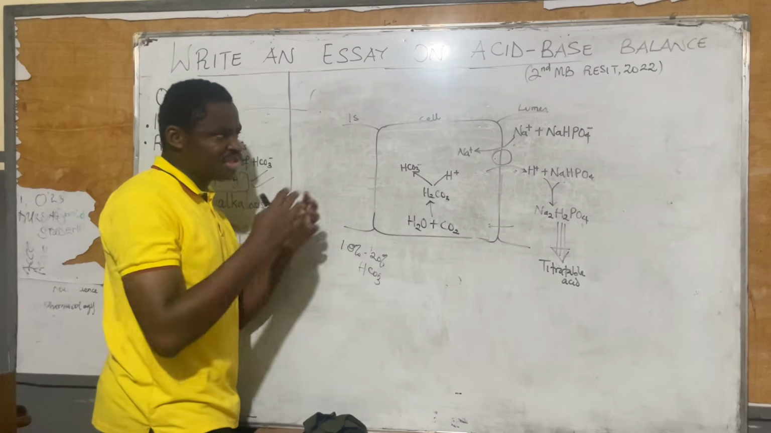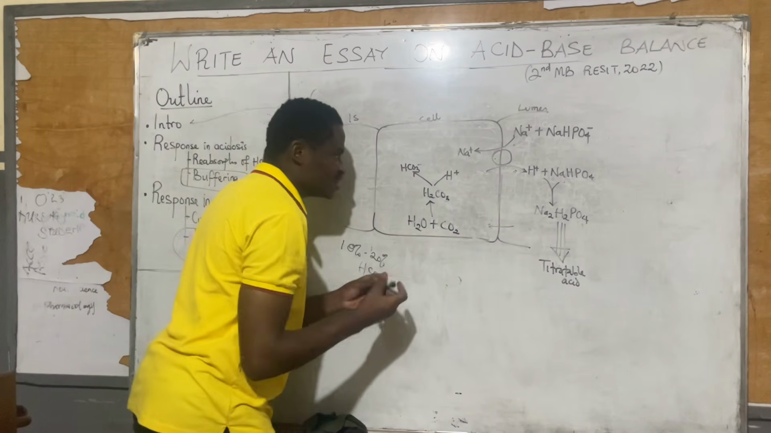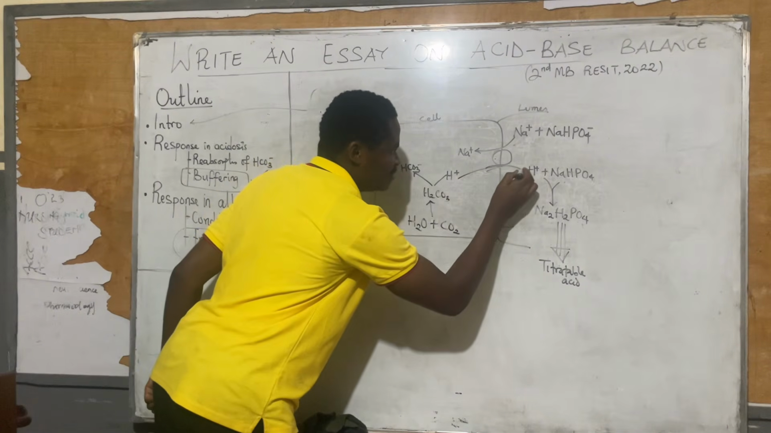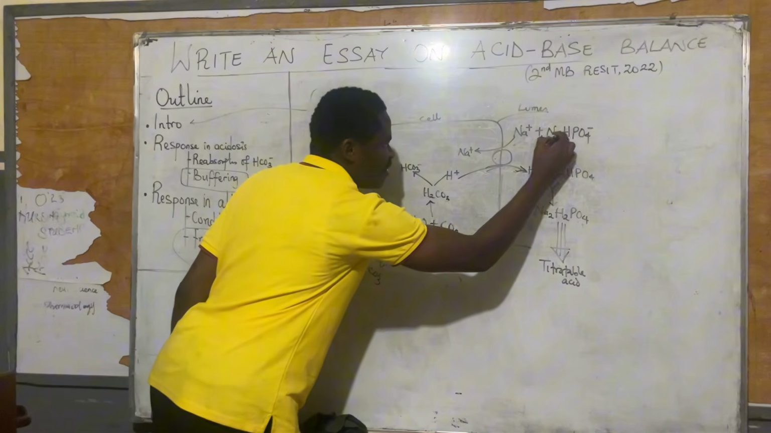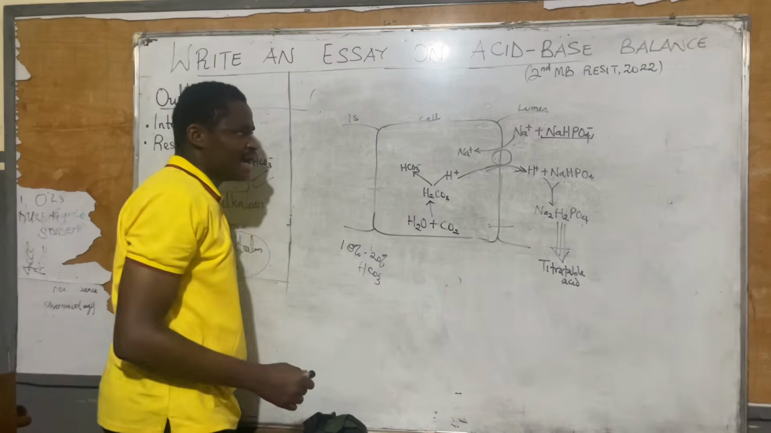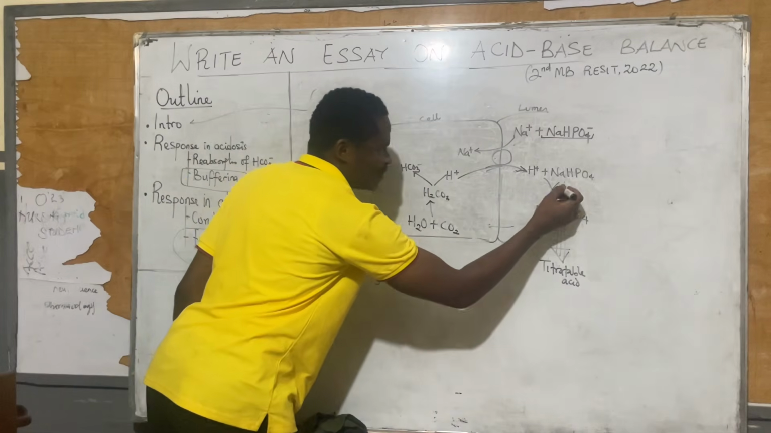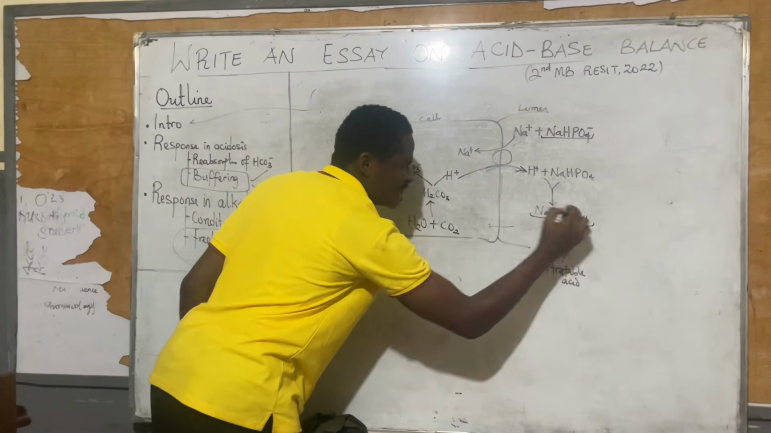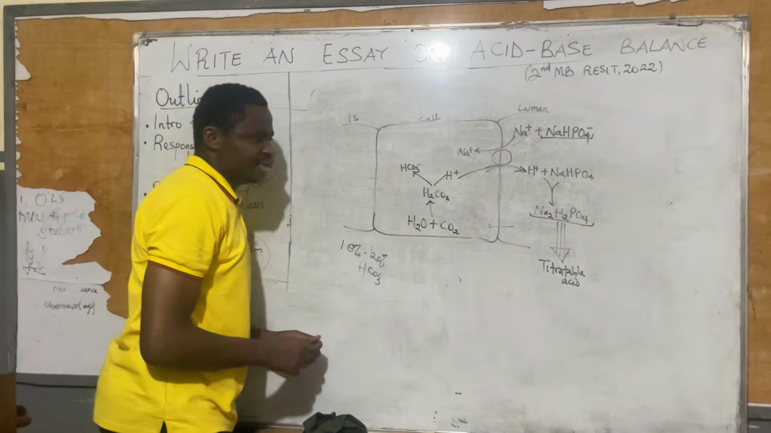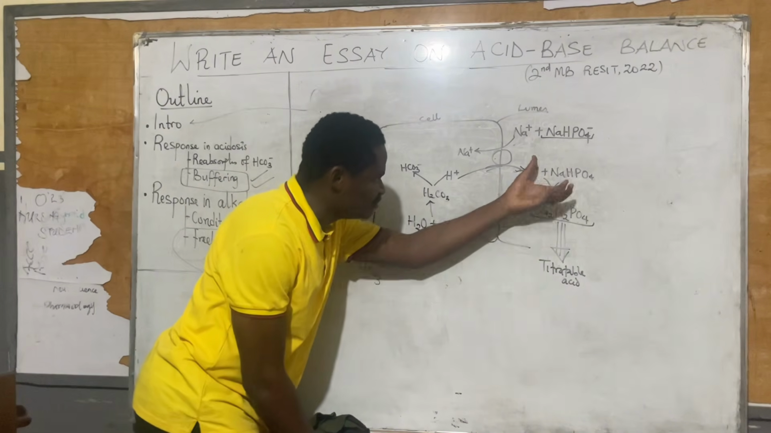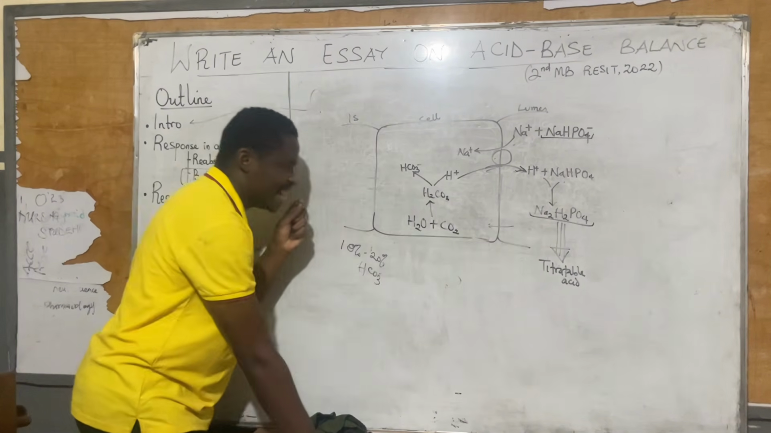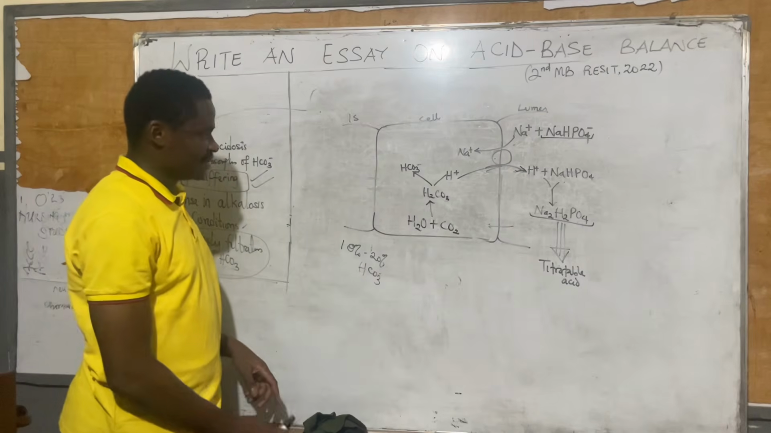So as we keep losing out this hydrogen, hydrogen goes down from here and it binds with a buffer. What's the buffer we are talking about? The phosphate buffer. On binding with that buffer, we are going to form this particular structure. And this structure that is formed from this reaction is what we call the titratable acid.